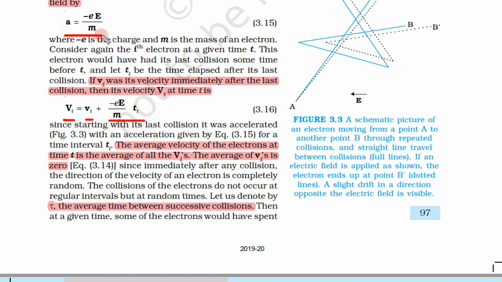Acceleration, because there is some electric field, hence there would be some acceleration. So this final velocity would be higher than this initial velocity. This is small vi, this is capital Vi.